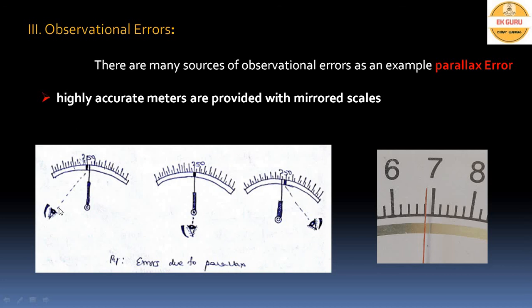Here we can see the parallax error. If we look from the extreme left side, instead of reading 250, we may read 255 or 252. If we read the data from the right extreme, instead of reading 250, we may read 248, 246, and so on. That difference comes under the observational error, which can be avoided by using mirrored scales.